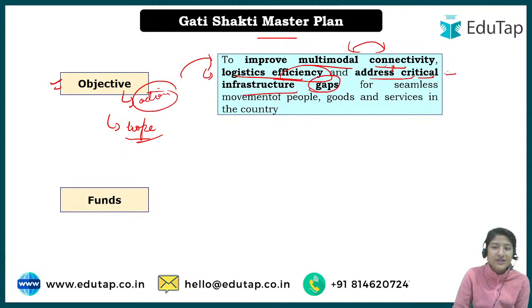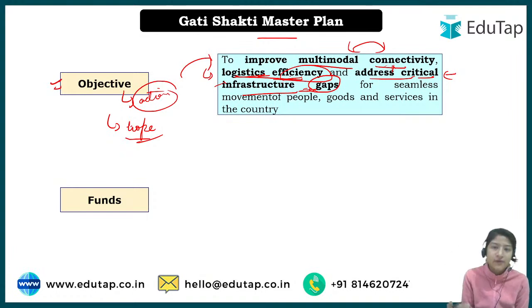Okay, so what is a critical infrastructure gap? Basically when some particular project is going on, still there is some lack of money for some particular component of it, so that becomes a critical gap. And if that is not filled, the whole purpose of the project will not be achieved. So to fill those critical infrastructure gaps also, this scheme will work. And how will the logistic efficiency be increased? Of course we're talking about infrastructure development.